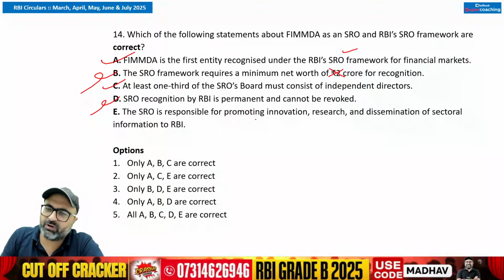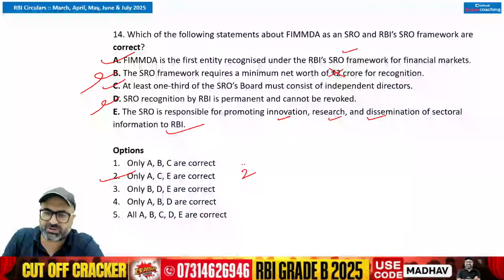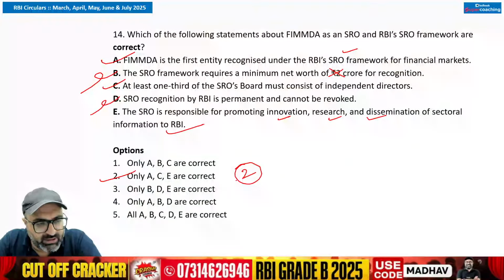SRO is responsible for promoting innovation, research, and dissemination of sectoral information to RBI. That is correct. So the answer to this particular question is the second option, A, C, E are correct. Tarini has given the correct answer. Hirak has given the correct answer.